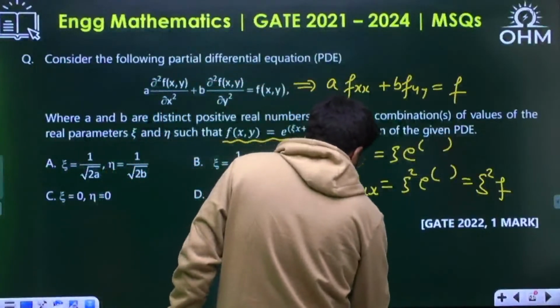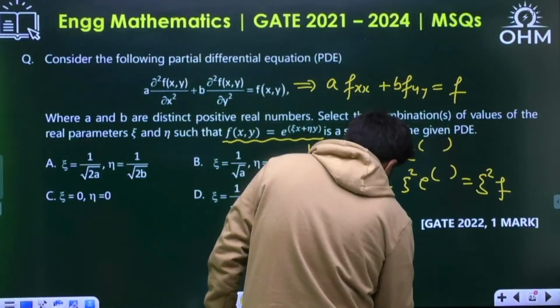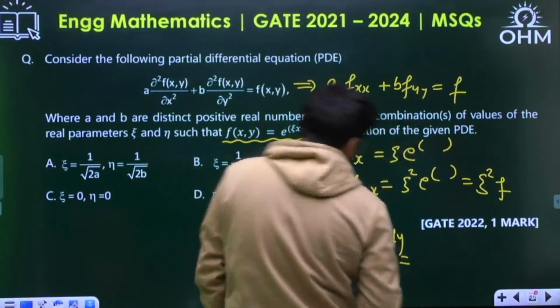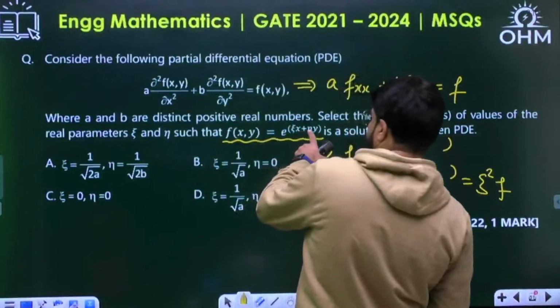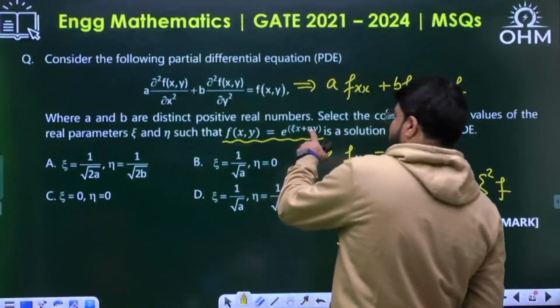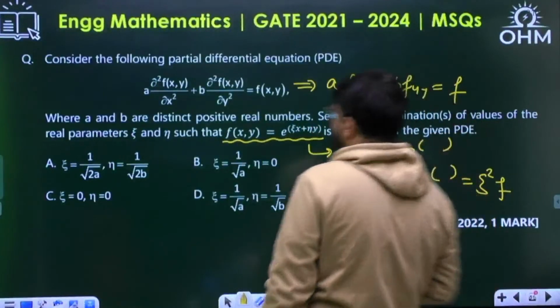Similarly, by the same logic, fyy, the second derivative, will be how much? When you take the second derivative, the exponential function will repeat, but the coefficient coming outside is eta two times, so eta square f.